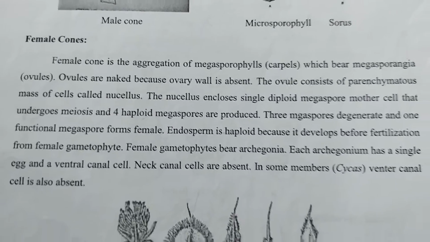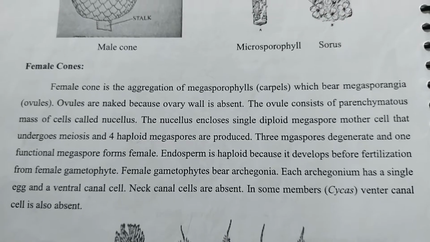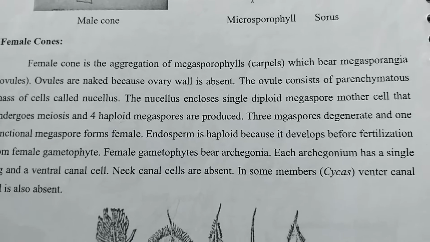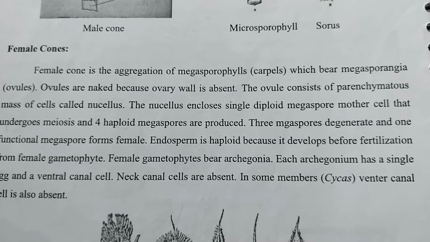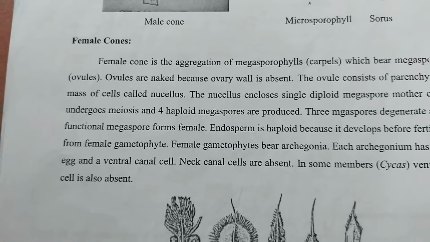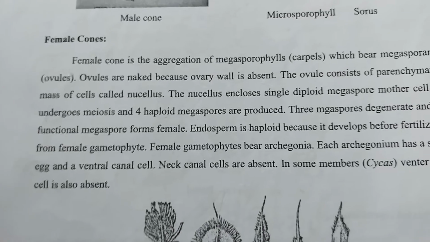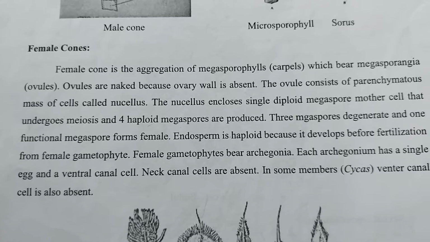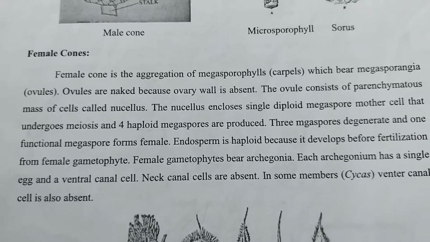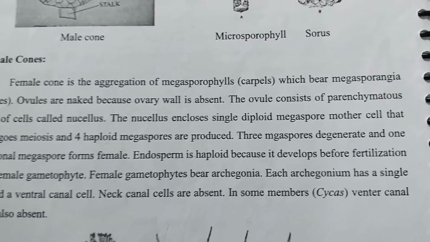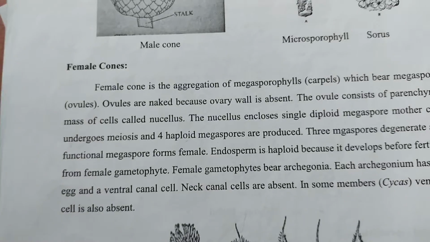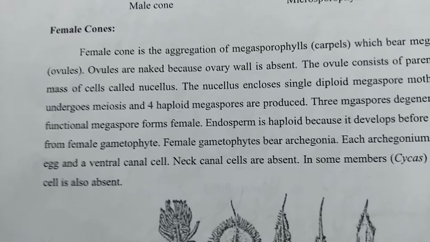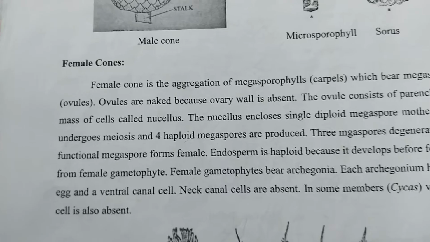The next one is female cones. The female cone is the aggregation of megasporophylls, which bear megasporangia. Ovules are naked because the ovary wall is absent. In these female cones, the ovary wall does not form. The ovules consist of parenchymatous cells called the nucellus.